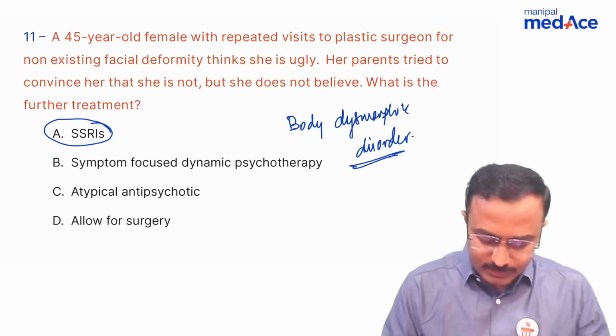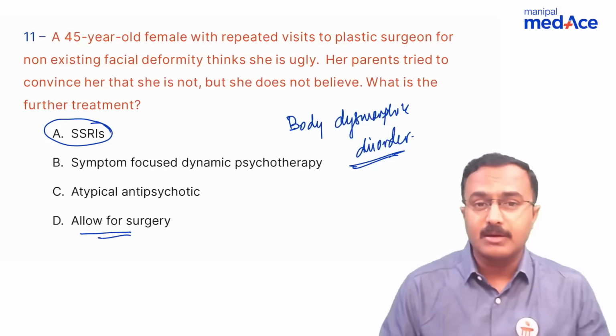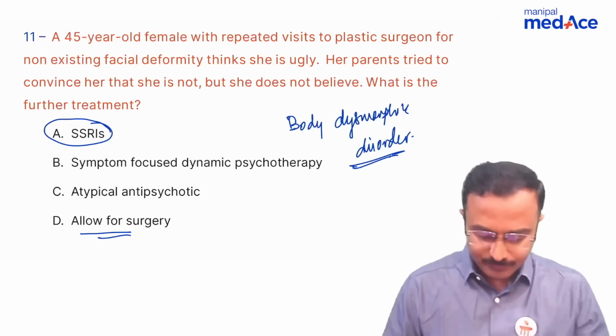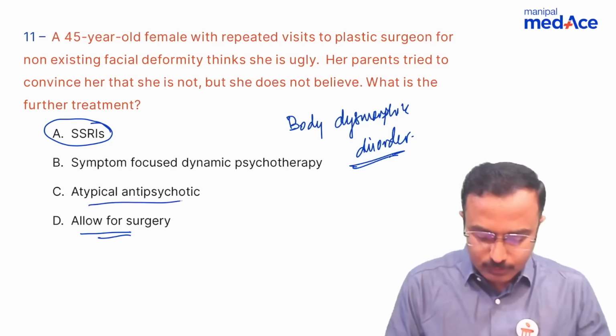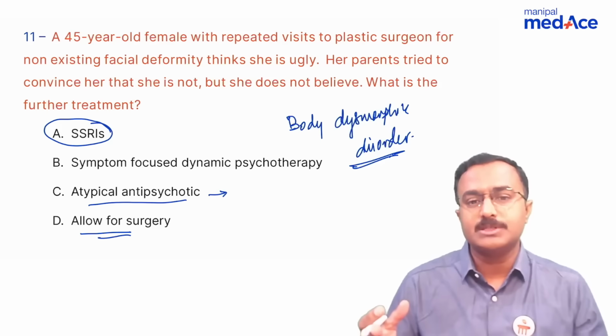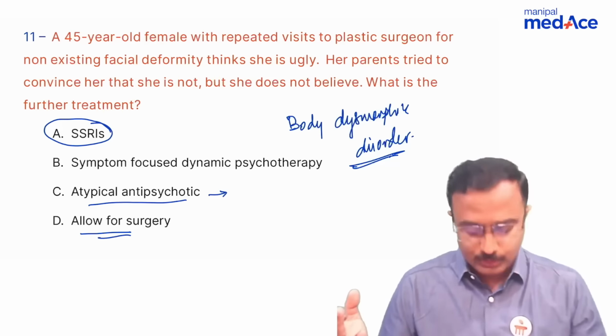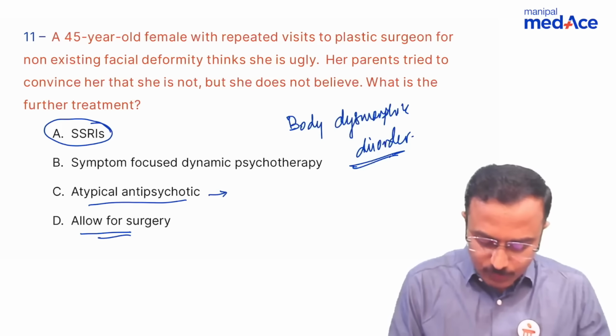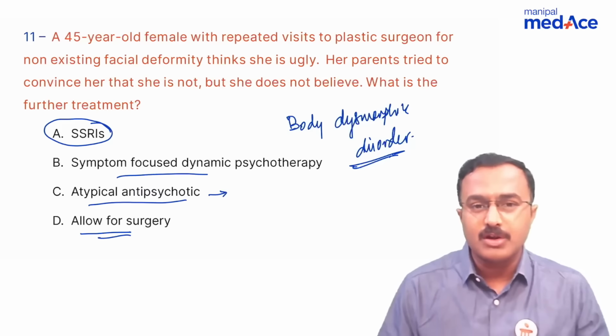Allowing the surgery will be reinforcing their idea that there is a definite deformity. While atypical antipsychotics are used as adjunct medications if the conviction is so much that it is amounting to a delusion. So symptom-focused dynamic psychotherapy is not used in body dysmorphic disorder.